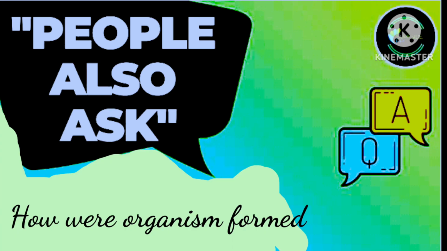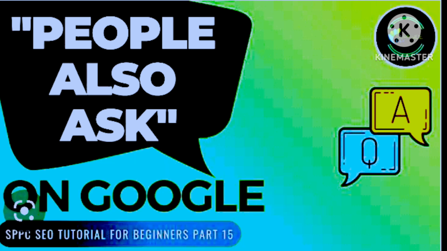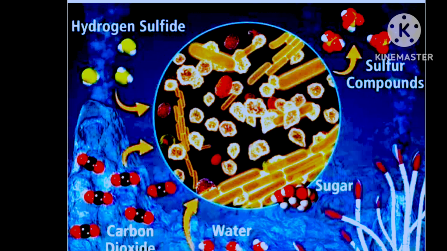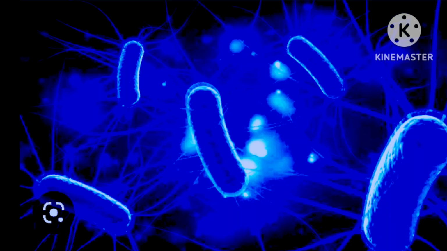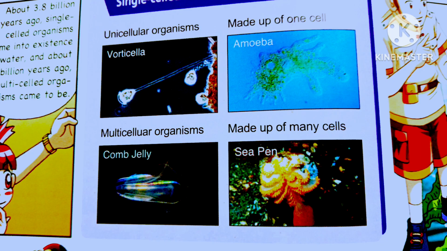People also ask, how were organisms formed? How were animals formed? How were human beings formed? Let's know about it. The components in the water like hydrogen sulfide, sulfur compounds, carbon dioxide, water and many more formed cells which formed us. And there are many types of cells like unicellular organisms, for example Vorticella, the organisms that are made up of one cell, example amoeba. Multicellular examples are comb jelly, made up of many cells, example sea pen.